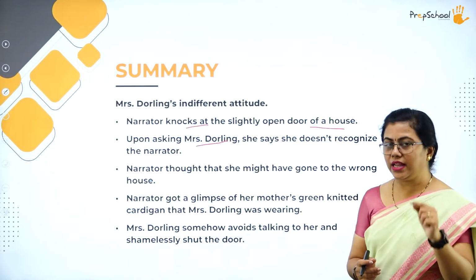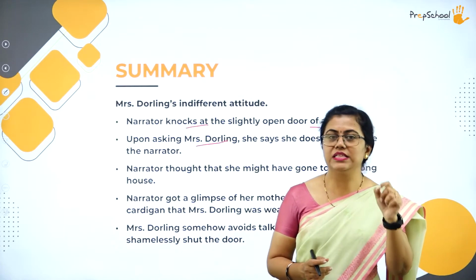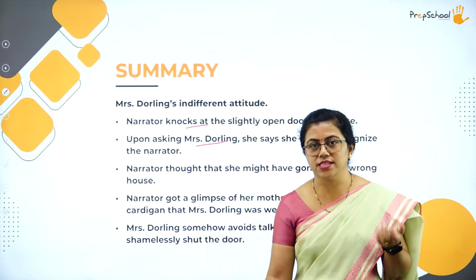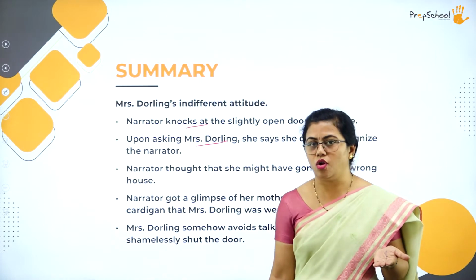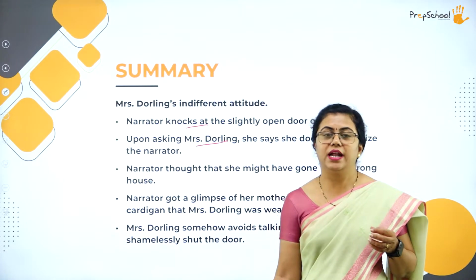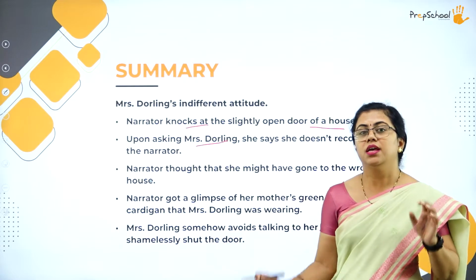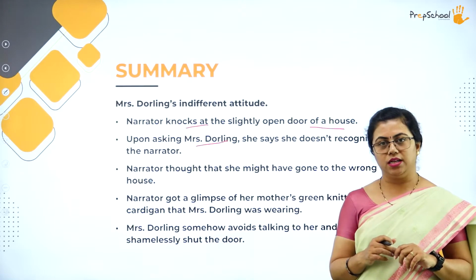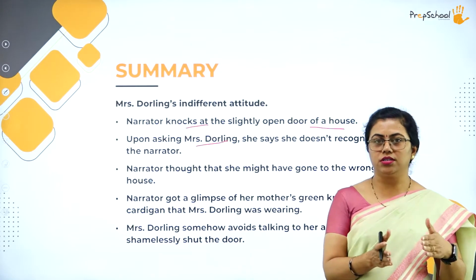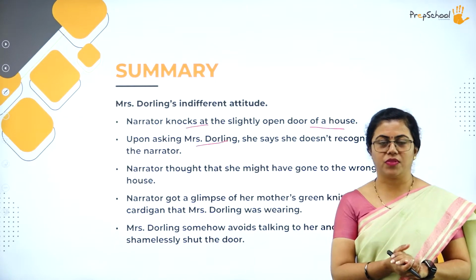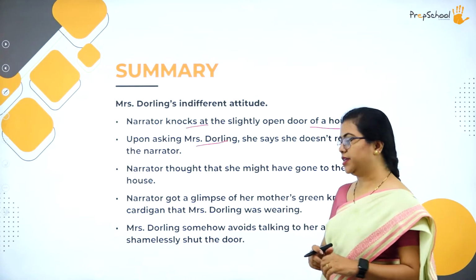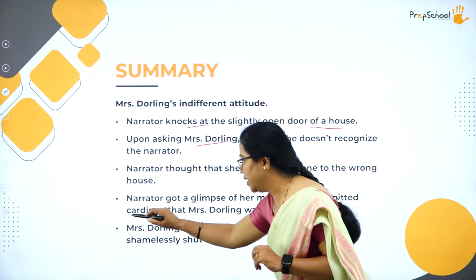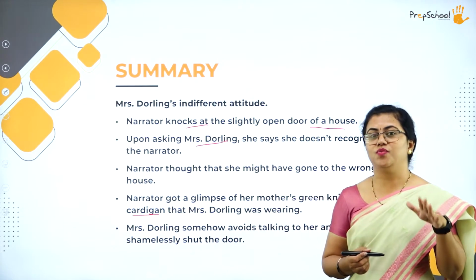Though the narrator feels that she has gone to a wrong address, later she feels that no, she has gone to the correct address, because Mrs. Darling was wearing a cardigan which belongs to Mrs. S, the mother of the narrator. She recognizes that cardigan, and it was also very shabby.